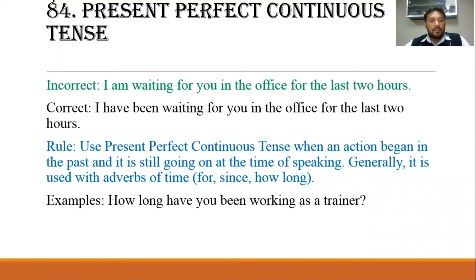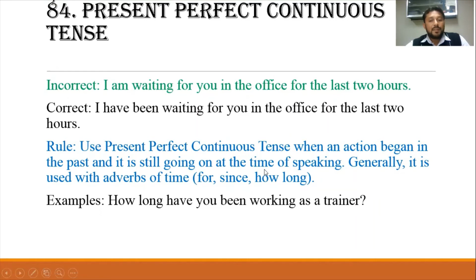Present perfect continuous tense. I'm waiting for you in the office for the last 2 hours. The correct is, I have been waiting for you in the office for the last 2 hours. Most of the time, students, whenever they speak or write, make mistakes. They use just present continuous tense, and at the end they use since or for and then a time or period. So this is a big mistake. It is better to understand it in the beginning so that you will not repeat the same.